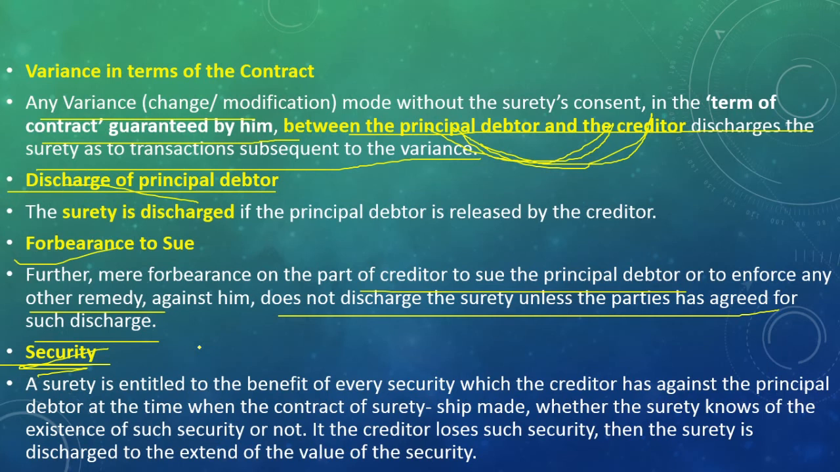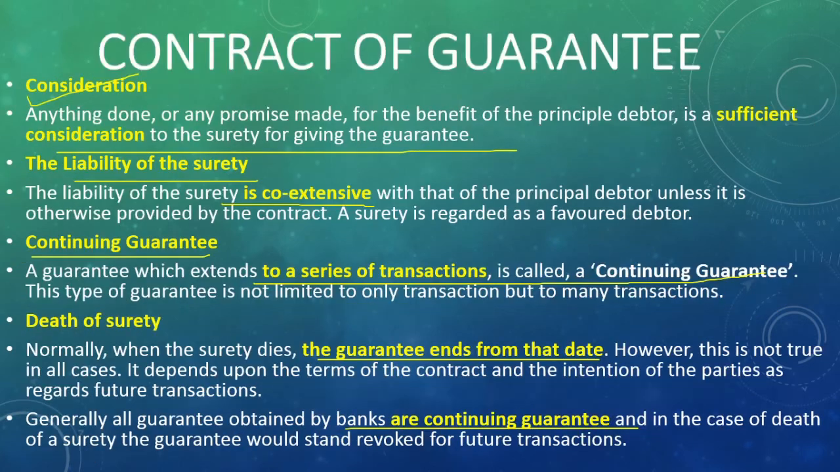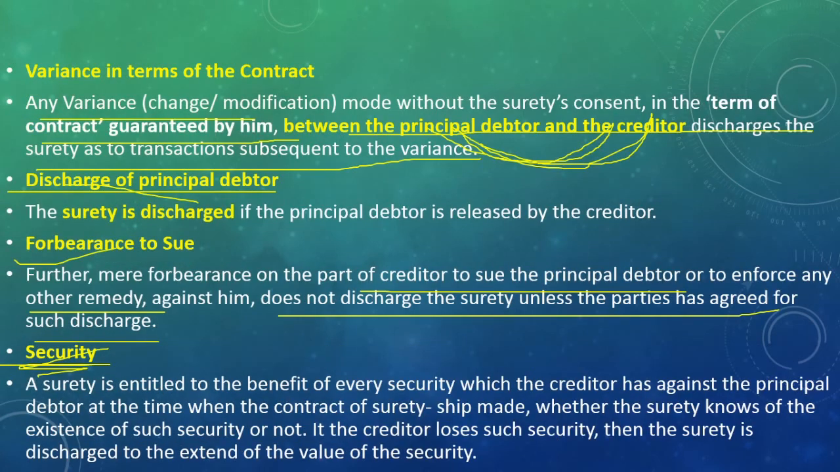So these are the points. Please make sure that when any change happens to an agreement in between, there are three parties, so the same change applies to the other contracts also. So: death of principal debtor, forbearance to sue, security, variance in terms of contract, consideration, liability of the surety, continuing guarantee, death of surety. Any changes in any terms also affect the contract of guarantee. So these are about the contract of guarantee.